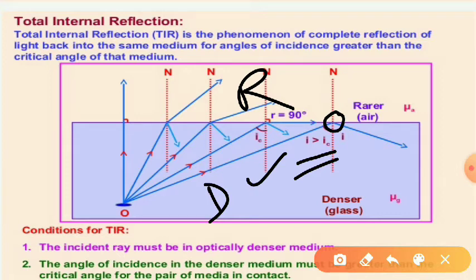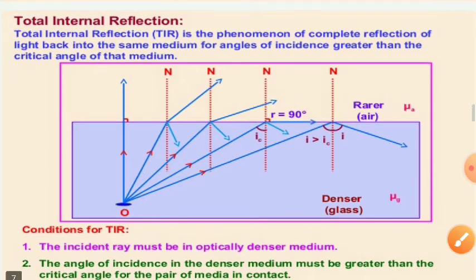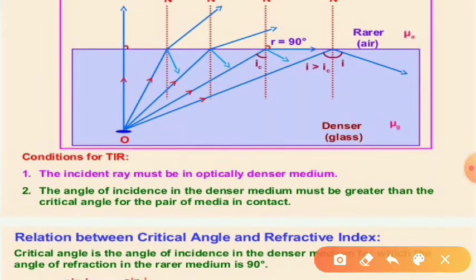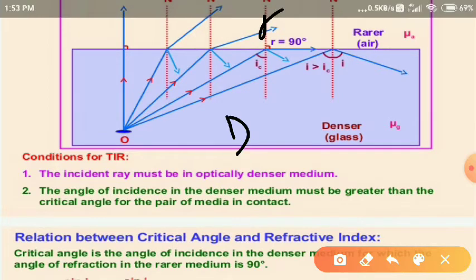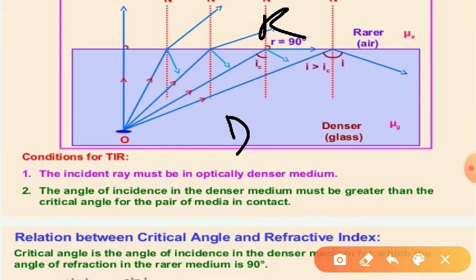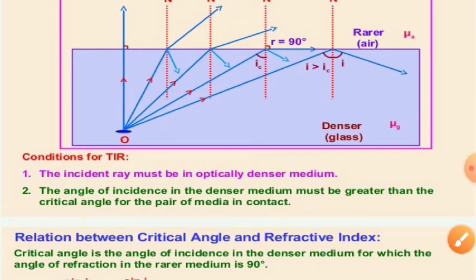The phenomenon is known as total internal reflection. So the conditions for total internal reflection are that the incident ray must pass from optically denser medium to rarer medium, and the angle of incidence must be greater than the critical angle.